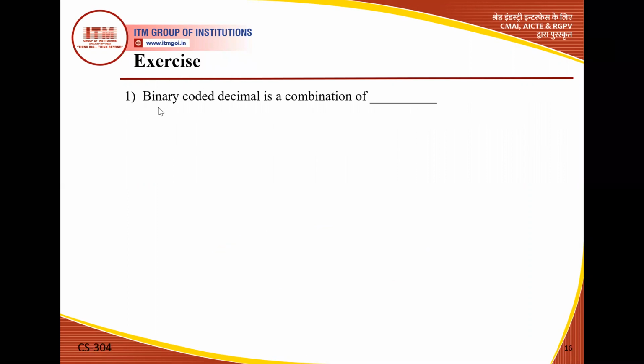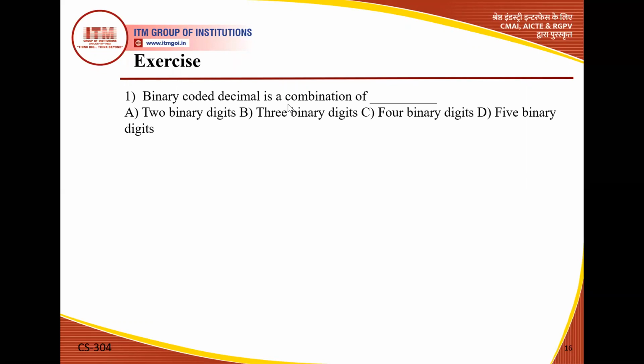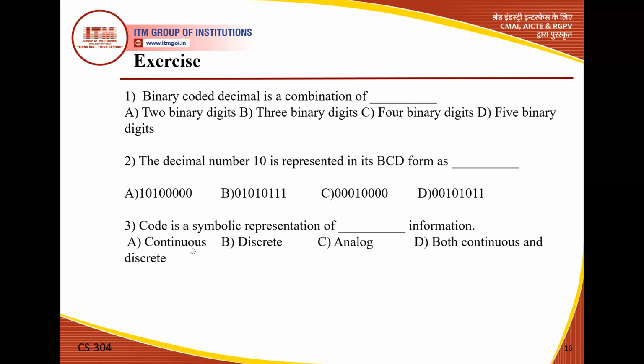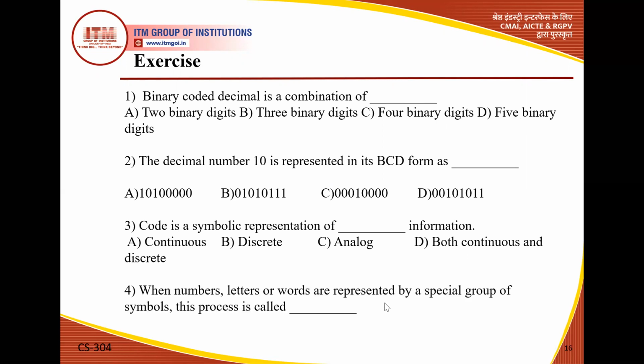Now we have an exercise. Binary coded decimal is a combination of, we have options: 2 binary digits, 3 binary digits, 4 binary digits, 5 binary digits. We already discussed the decimal number 10 represented in its BCD form. We also discussed one example in the discussion. Code is a symbolic representation of information: continuous, discrete, analog signal, both continuous and discrete. When a number, letter, or word is represented by a special group of symbols, this process is called decoding, encoding, digitizing, inverting. We also discussed this in the initial slide. So we have covered all the discussion regarding this MCQ exercise.